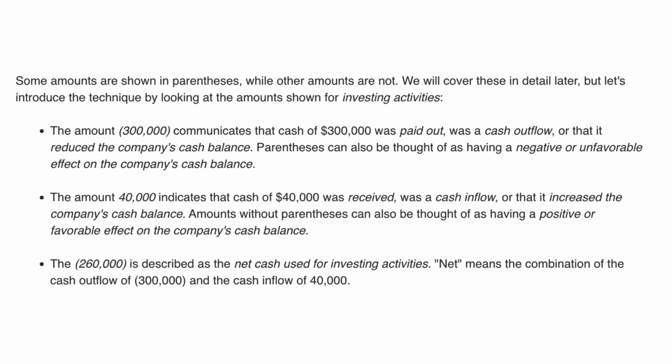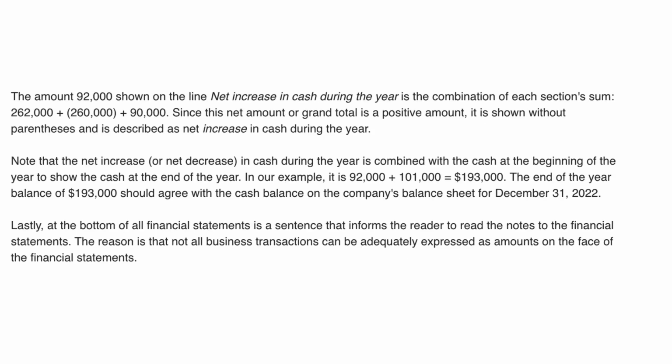Amounts without parentheses can also be thought of as having a positive or favorable effect on the company's cash balance. The $260,000 is described as the net cash used for investing activities. Net means the combination of the cash outflow of $300,000 and the cash inflow of $40,000. The amount $92,000 shown on the line net increase in cash during the year is the combination of each section's sum, $262,000 plus $260,000 plus $90,000.